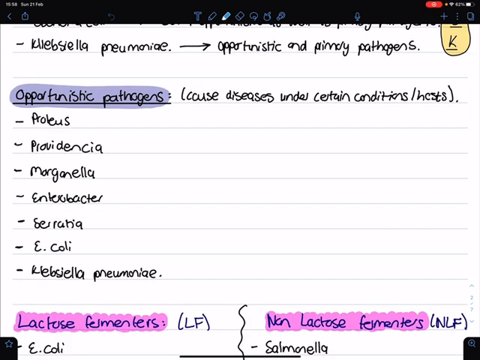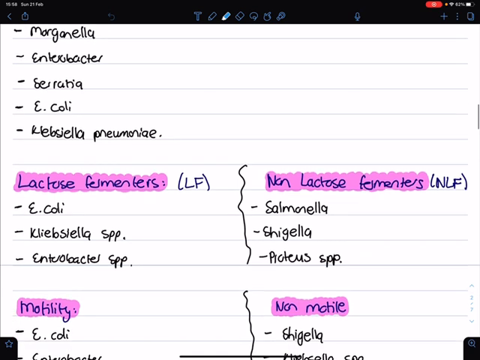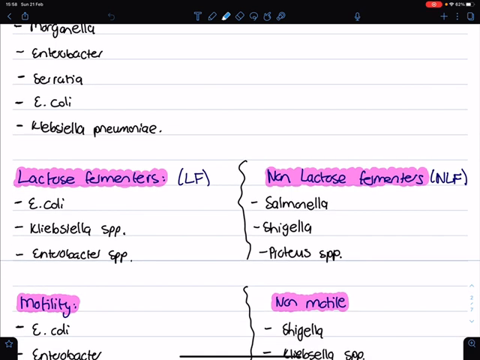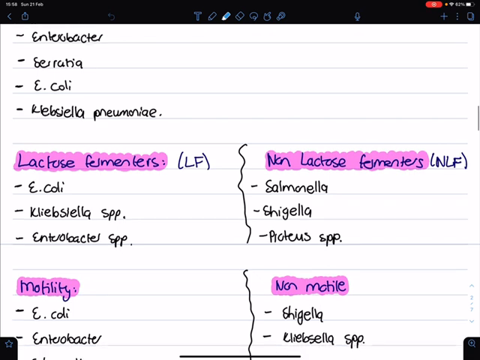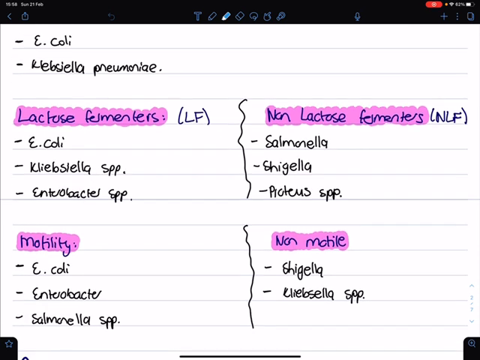And then the opportunistic pathogens, these cause a disease under certain conditions. There are Proteus, Enterobacteriaceae, and then also E. coli and Klebsiella. Then lactose fermenters, they are E. coli or Escherichia coli, Klebsiella subspecies, and Enterobacter. Whereas the non-lactose fermenters, there are Salmonella, Shigella, and Proteus. Then motility, there are also E. coli, Enterobacter, and Salmonella. The non-motile is Shigella and Klebsiella.